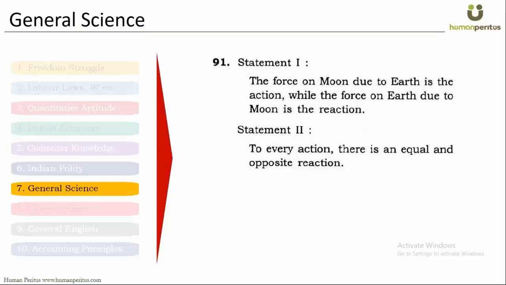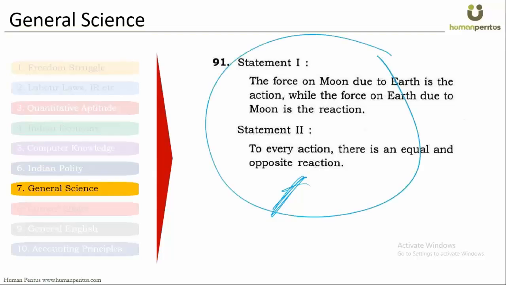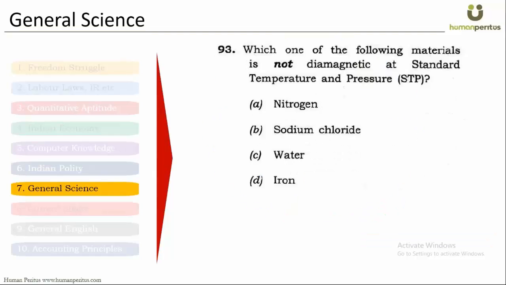Okay, so this is one question which came in 2006 in general science. Very easy, right? Class 9 general science. Now look at this question, guys. Which of the following material is not diamagnetic? Do you know this question is in class 11th physics? In class 10th, you do not even know what diamagnetic is.